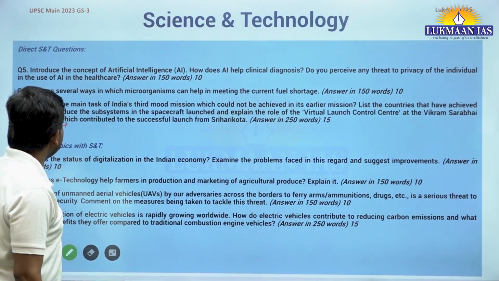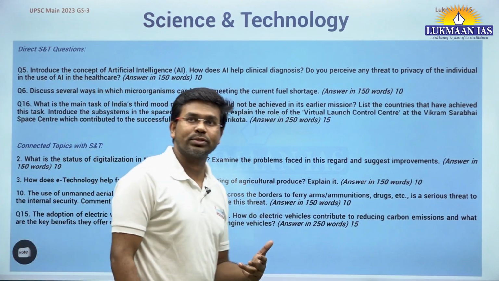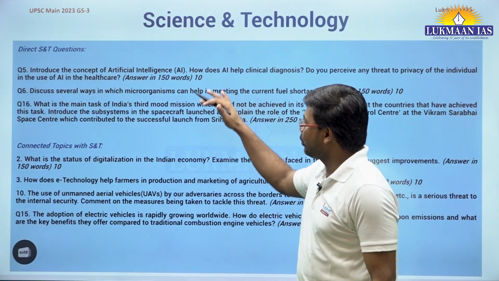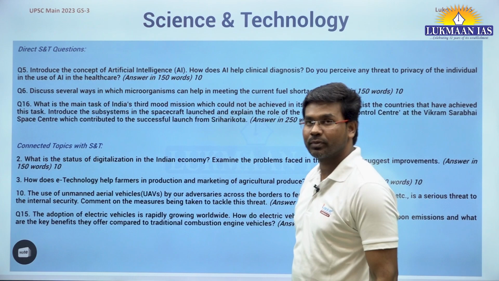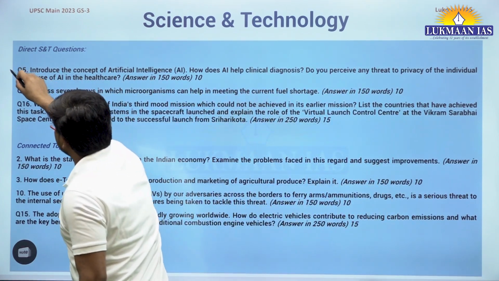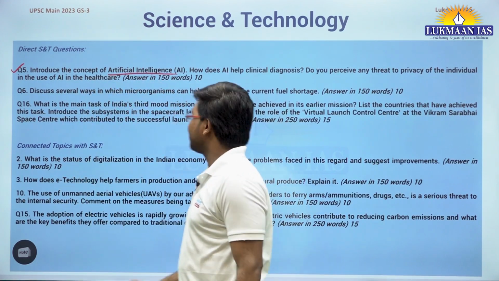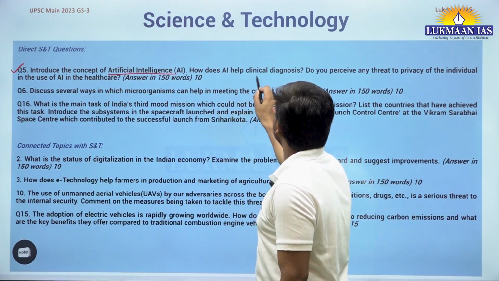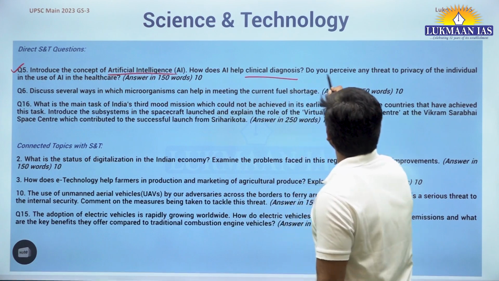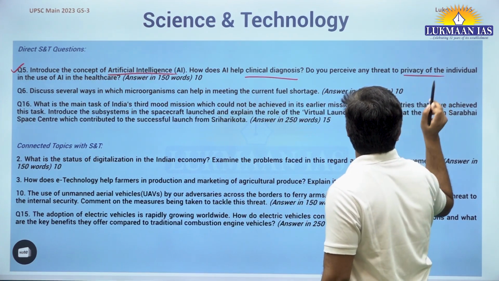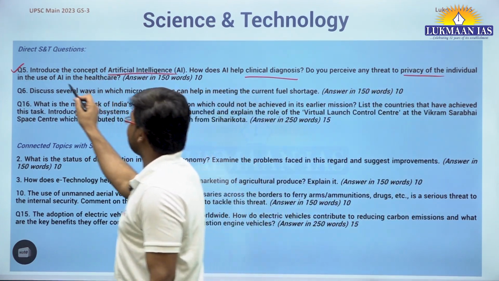So now let us quickly glance at those areas from where UPSC has asked questions. The first question says: introduce the concept of artificial intelligence. How does AI help clinical diagnosis? Do you perceive any threat to the privacy of individuals in the use of artificial intelligence?